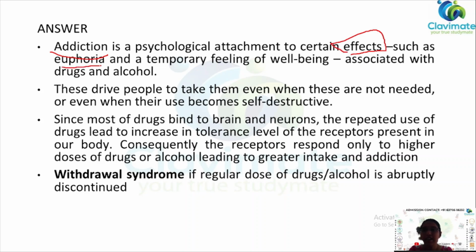Euphoria means increased excitement and a temporary feeling of well-being. That is, one feels that they are good, but that's not a real feeling. So when one gets addicted to drugs and alcohol, they get euphoria and a temporary feeling of well-being. These drive people to take them even when they are not needed. This is how addiction works.